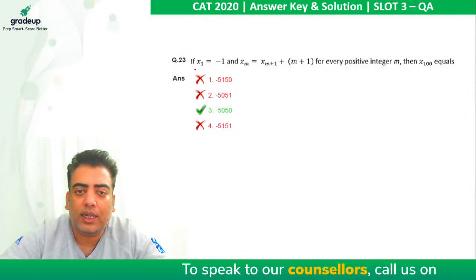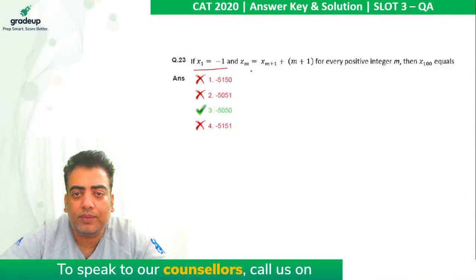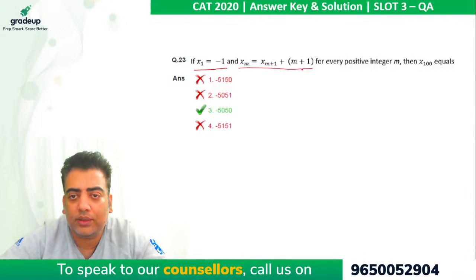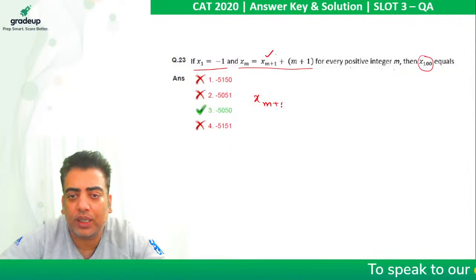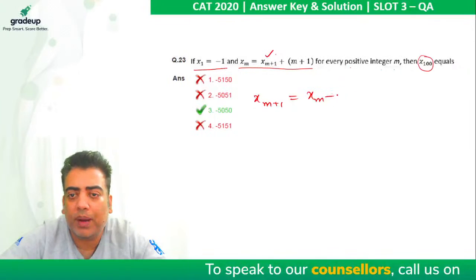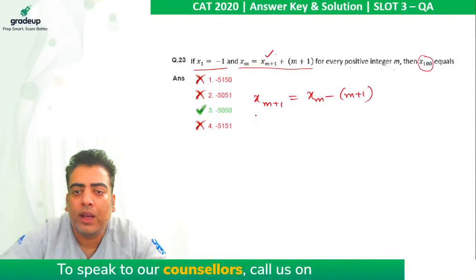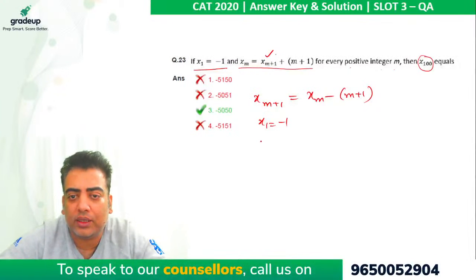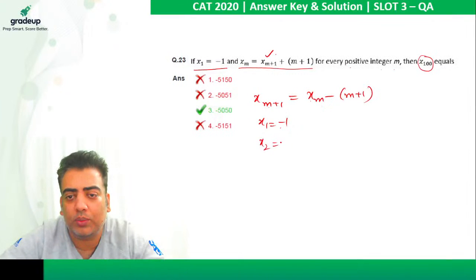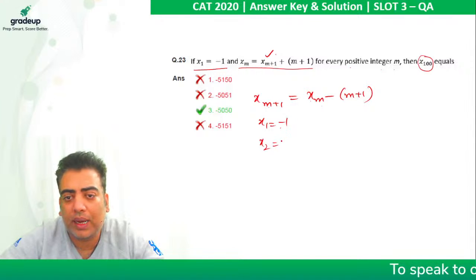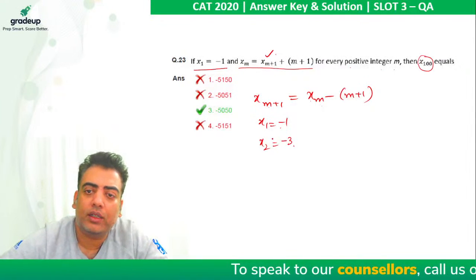So in this series, x1 is given to me as -1, and xm is given for every positive integer m, and we are required the value of x100. So I am going to rewrite this equation in terms of x(m+1). It is equivalent to xm minus m plus 1. x1 is already given to me as -1. If I am required x2, then m will be 1, so it is x1 minus 2. So -1 minus 2 comes out to be -3, right?